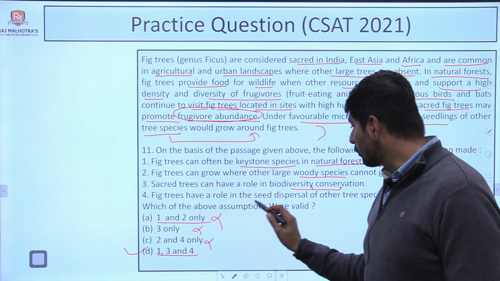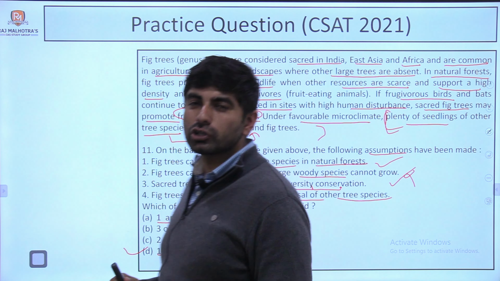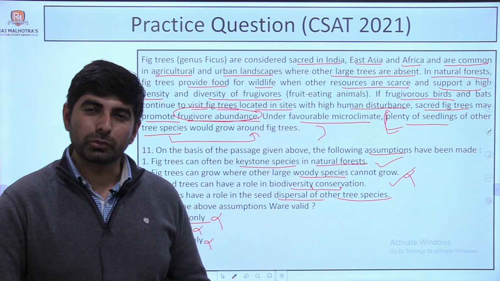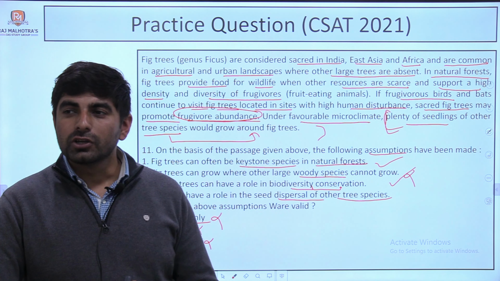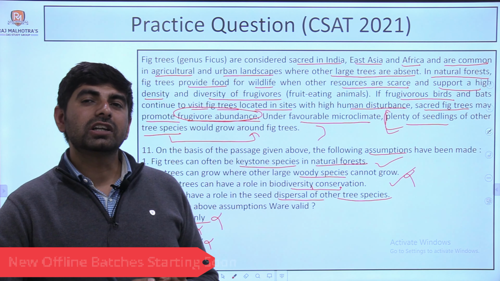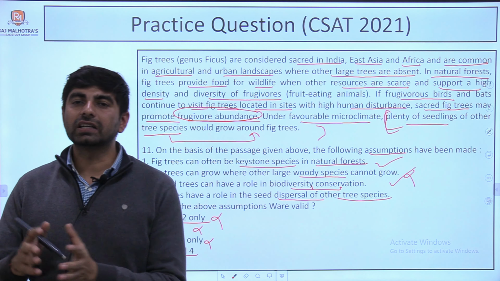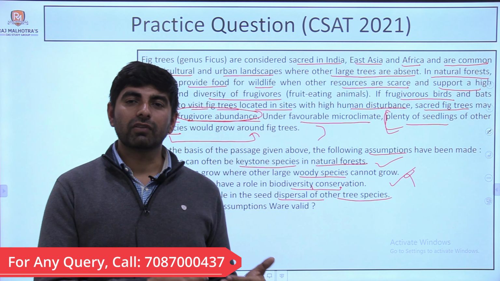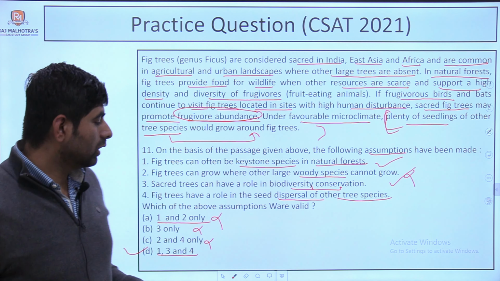Next, fig trees have a role in the seed dispersal of other tree species. So basically from the last line or the conclusion that we have in the passage, we can say that this is the assumption. Fourth statement is the assumption, and that supports the crux. So I hope you have got the thing that was asked in the passage. This was not a difficult passage, it was a confusing passage. Its language is slightly different that we generally read in daily life. Apart from that, the question level was of L3 level that we have already discussed, toughest of all three.